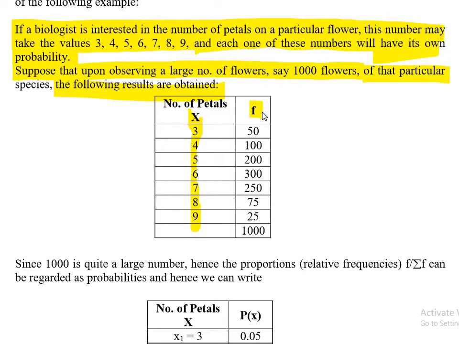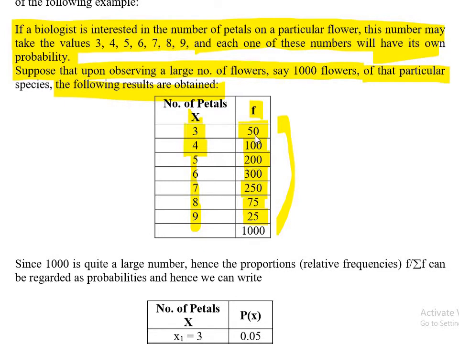He said, see, f is the frequency. So out of 1000 flowers, 50 flowers had 3 petals, right? Similarly, 100 flowers had 4 petals, 200 flowers had 5 petals, 300 flowers had 6 petals, 250 had 7, 75 had 8, and 25 had 9 petals. So if I add these all, you have 1000 flowers.